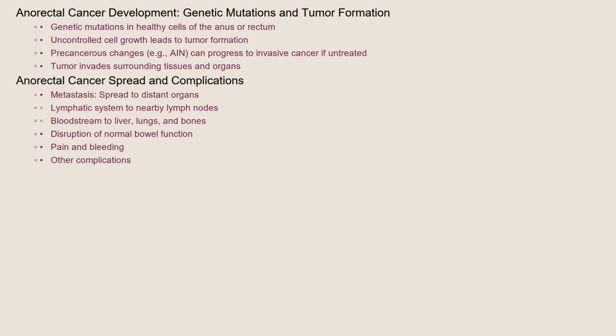As the tumor grows, it can invade surrounding tissues and organs, such as the sphincter muscles, lymph nodes, and even distant organs through metastasis. The spread often occurs via the lymphatic system to nearby lymph nodes, eventually spreading through blood flow to the liver, lungs, and bones. The growth and spread of anorectal cancer disrupts normal bowel function and can cause pain, bleeding, and other complications.